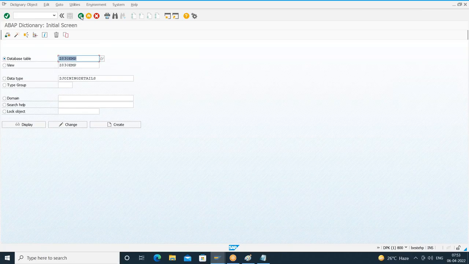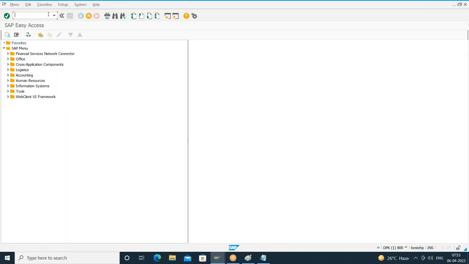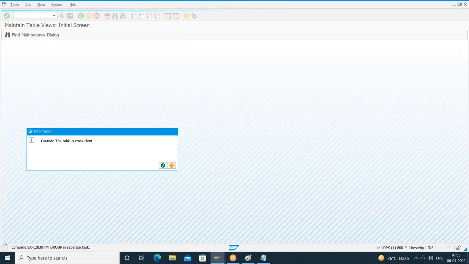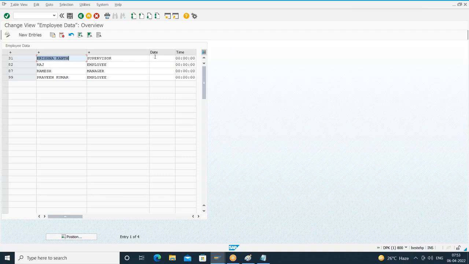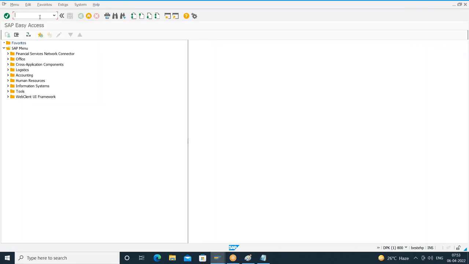So if you run the T code or you go to SM30, Z830E, yes, it is showing you what? Date and time. Now it is showing date and time. Clear? Similarly, I can include that structure in another table also. Not only in another table, in another structure also I can include a structure within the structure.